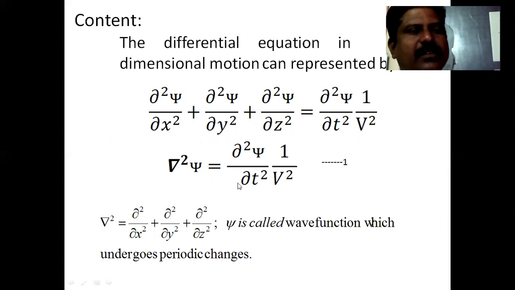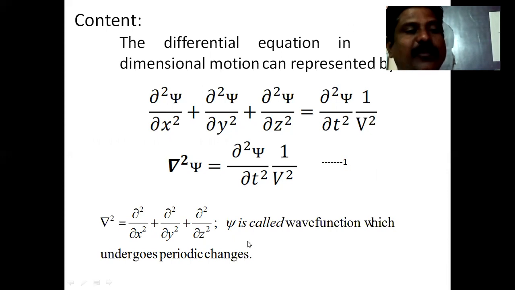Del square ψ equals (1/v²) ∂²ψ/∂t². The value of del square is given by the gradient: del square equals ∂²/∂x² + ∂²/∂y² + ∂²/∂z².